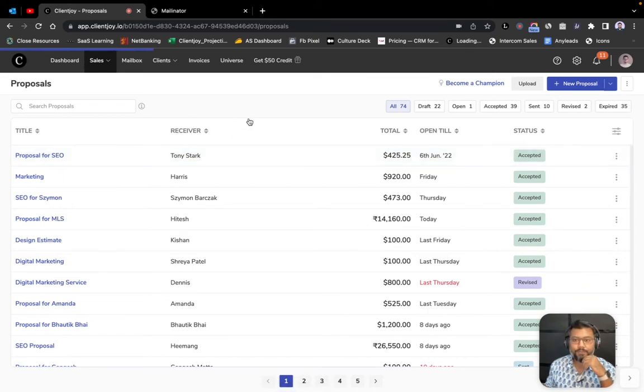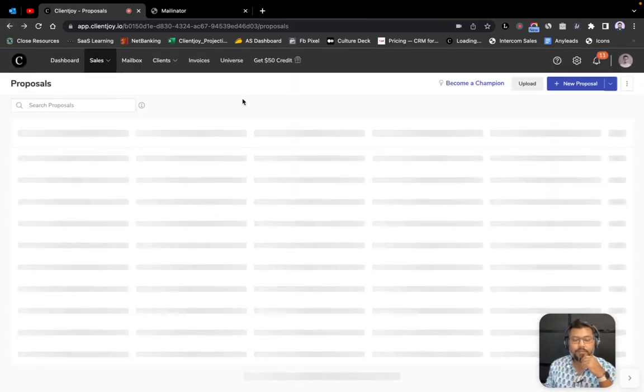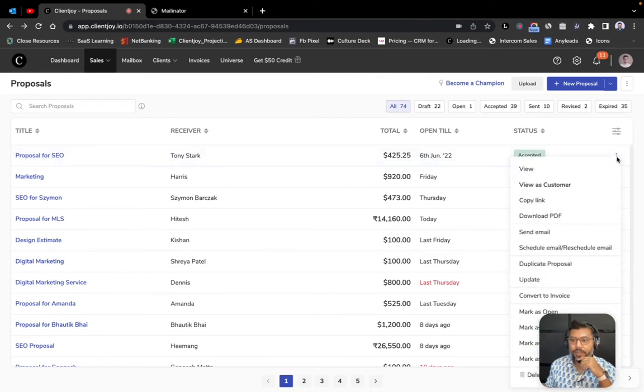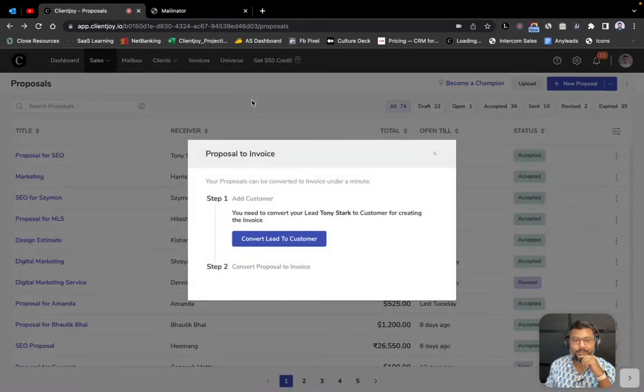So I'll just go into this proposal. Oh, sorry. What I want to do is convert this proposal to an invoice. Now I can just click over here and click on convert to invoice. As you can see, there are a lot of other options that ClientJoy offers. I'm not going to go into all of them because I have some time constraints as well.